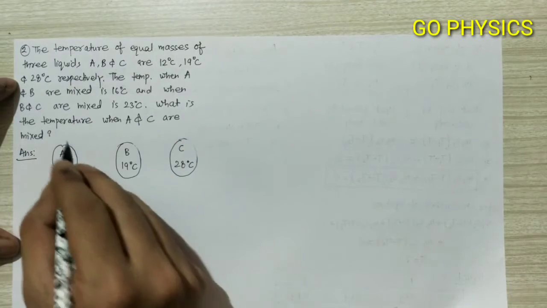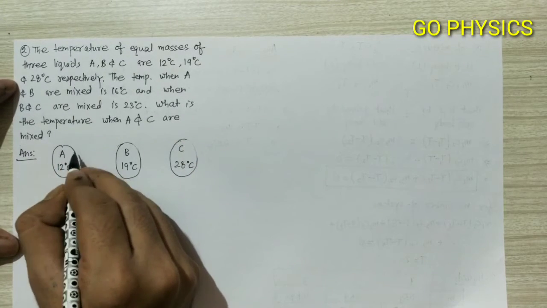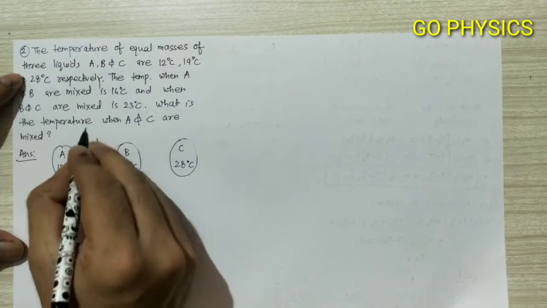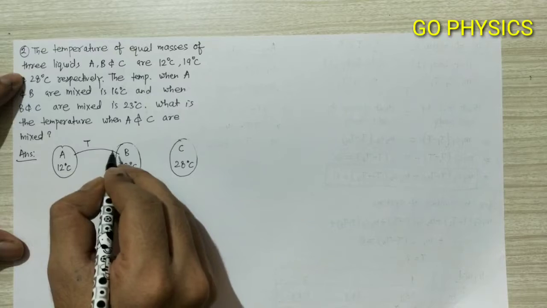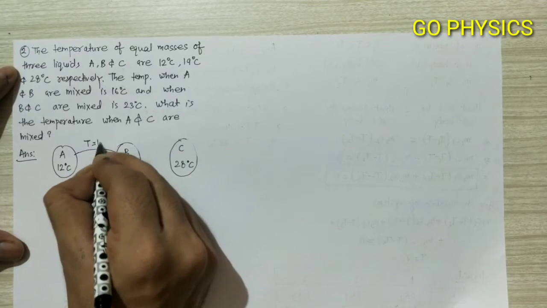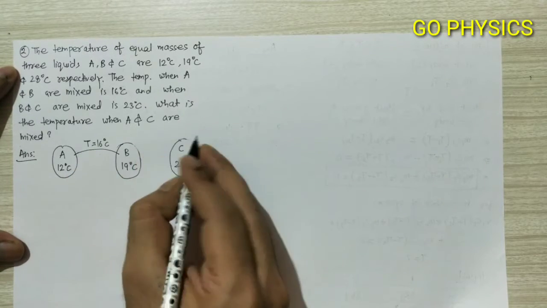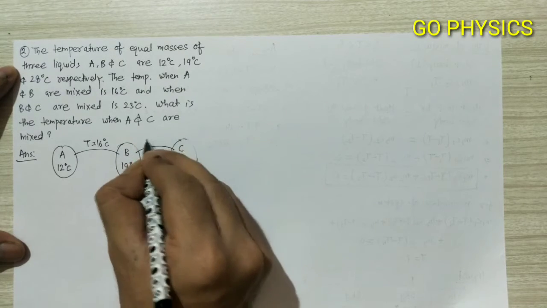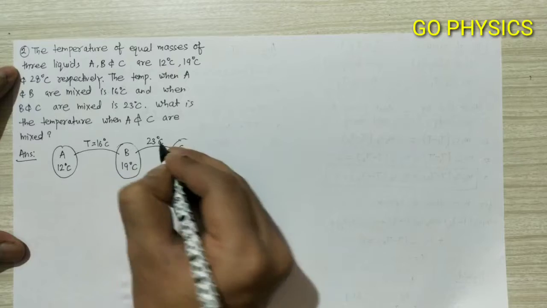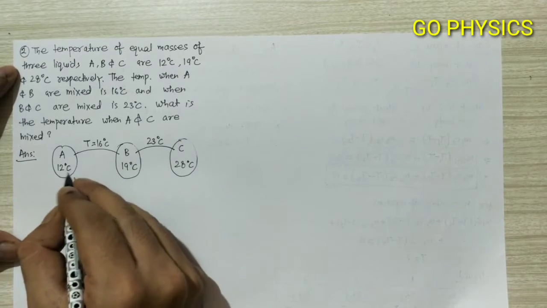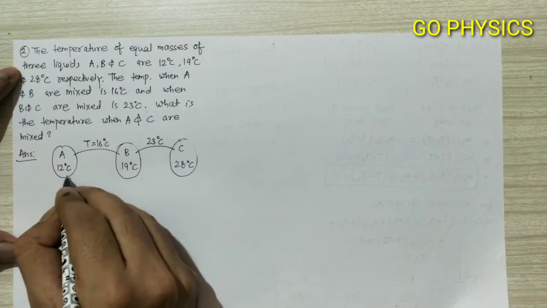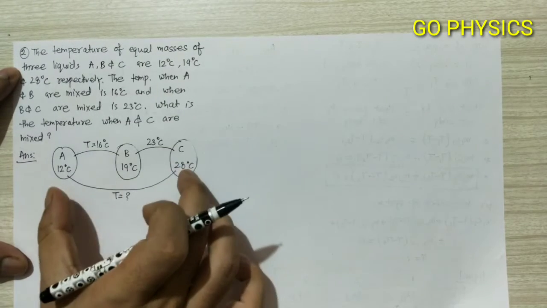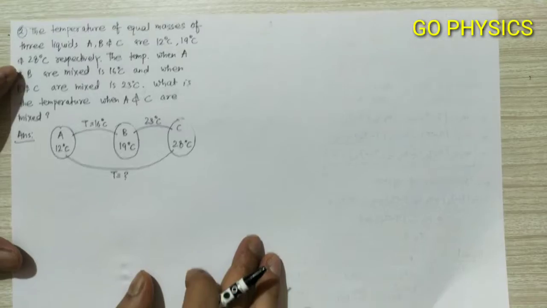Now it is given that when we mix liquids A and B, the final equilibrium temperature is 16 degrees Celsius, and when we mix B and C separately, the final equilibrium temperature of the system is 23 degrees Celsius. We have to find the final equilibrium temperature when A and C are mixed. What will be the temperature when A and C are mixed separately?